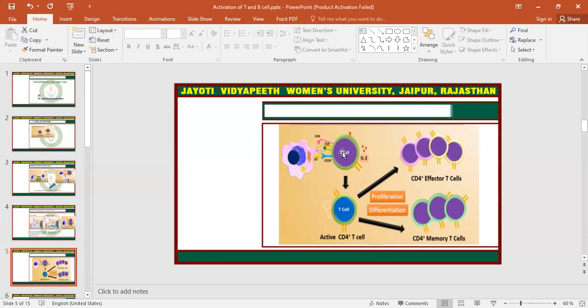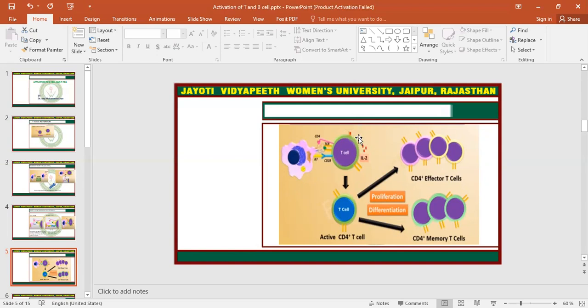After that, this interleukin 2 which is released by the T helper cells will bind to the receptor of the T helper cell. It will not bind to other cells. It will bind to the T helper cells that secreted it, and to other T helper cells also. So it is autocrine signaling, where the cells which secrete the cytokines will bind to the cells that secrete it itself.